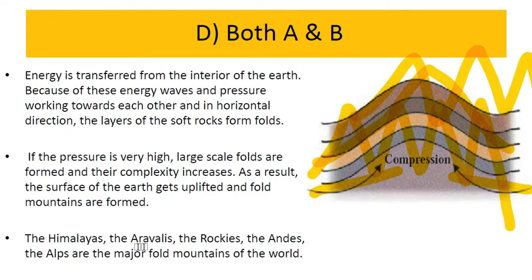The Himalayas, Aravalis, Rockies, Andes, Alps are the major fold mountains in the world. So you can observe different names of fold mountains in the world. The very big and long fold mountains are the Himalayas, located in the Indian subcontinent. Then we have Aravalis. They are the oldest fold mountain. Remember this thing. Then we have Rockies, which lie in the North America continent, Andes in South America, then we have Alps in Europe. So in this way, we have different fold mountains throughout the world.